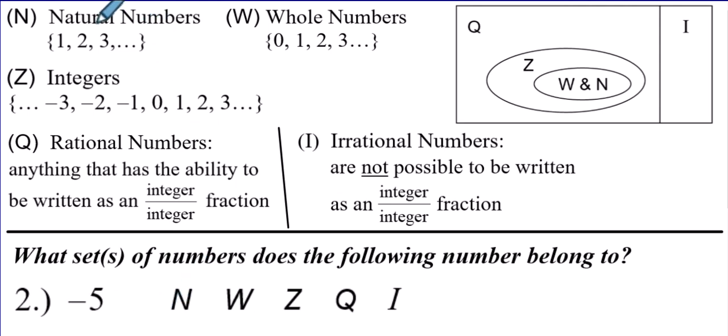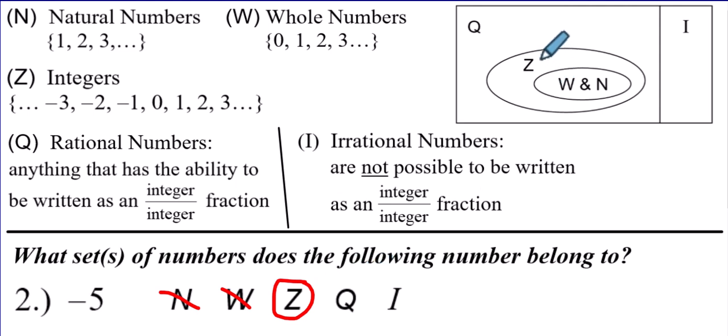Is it a natural number? Natural numbers don't have negatives. So, nope. Whole numbers. Whole numbers don't have negatives. Nope. Integers. Integers have negatives as long as they are not decimals or fractions. They also have positives as long as they're not decimals or fractions. So, -5, yes, it is an integer. Is it also rational?